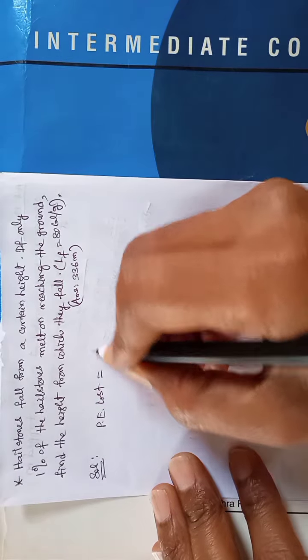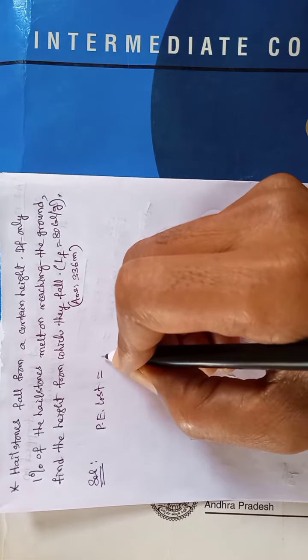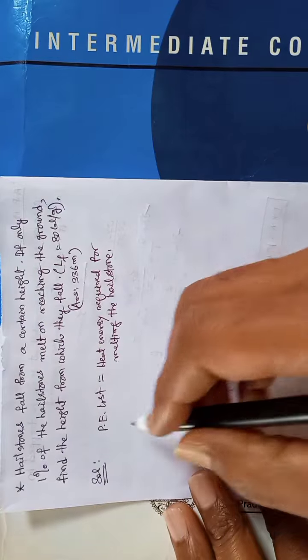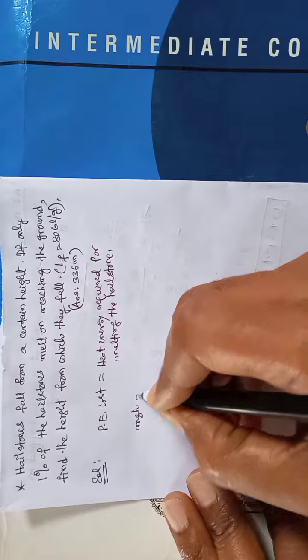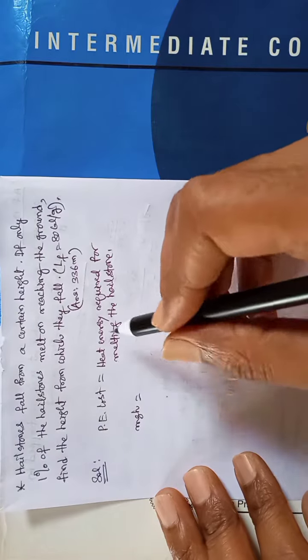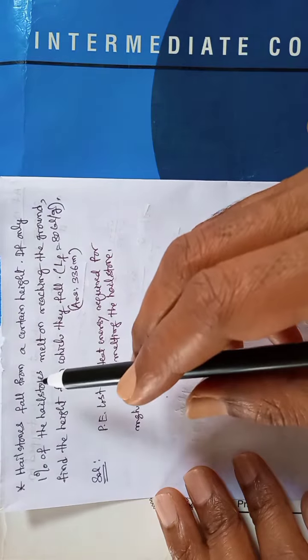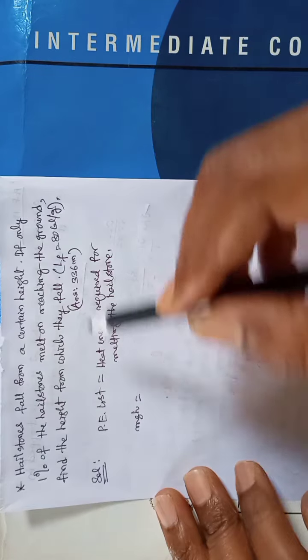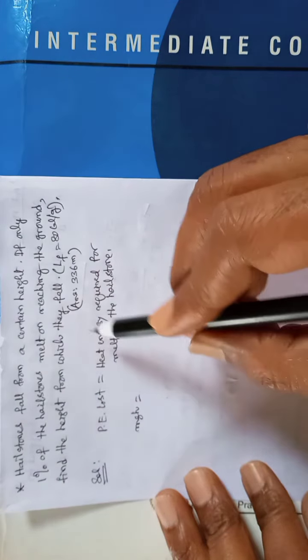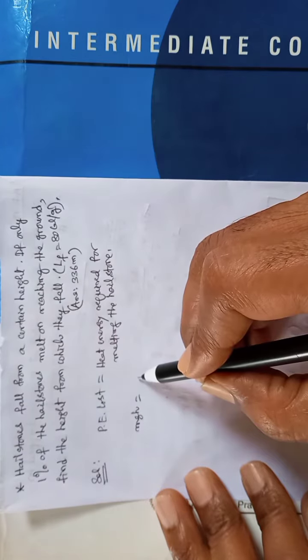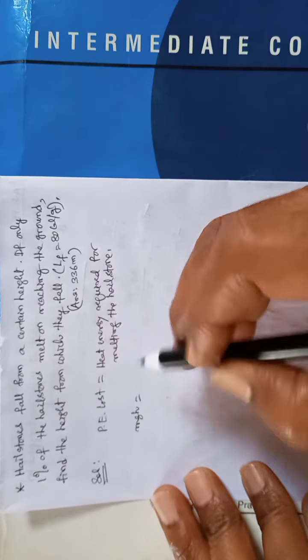So the expression for potential energy is mgh, and here all hailstones did not melt. Only 1% of the hailstones melt. Therefore here I cannot write mass m.